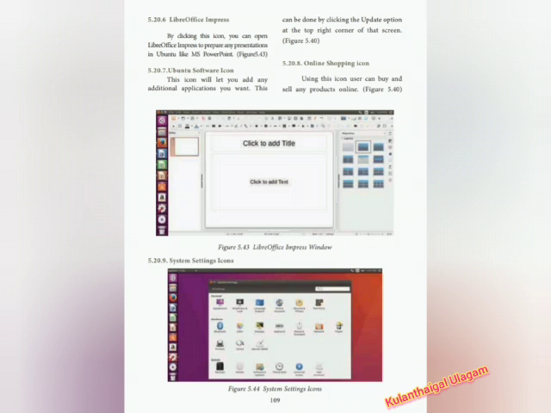Ubuntu Software icon. This icon will let you add any additional application you want. This can be done by clicking the update option at the top right corner of that screen. Online shopping icon. Using this icon, a user can buy and sell any product online.